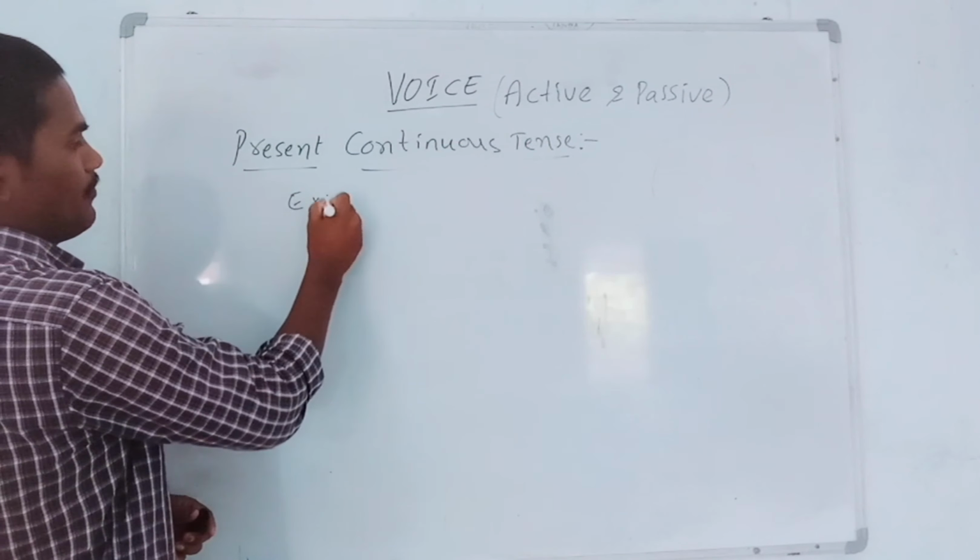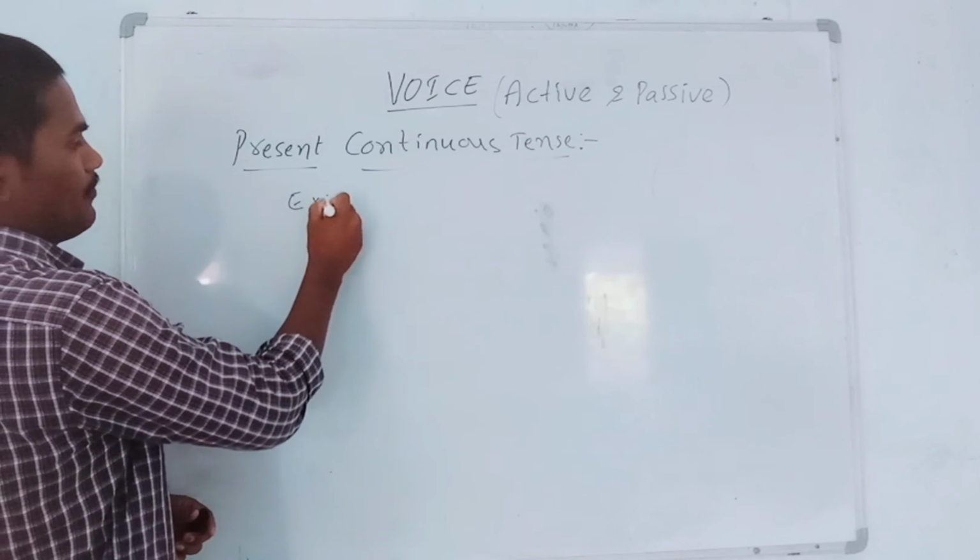And fourth example, my sir is teaching a lesson. It is active form. So how should we turn this into passive voice? A lesson is. Basically, we are not repeating this is in the passive voice. So according to this subject, we need to write is after a lesson in the passive voice. That's why we wrote, so a lesson is being taught.